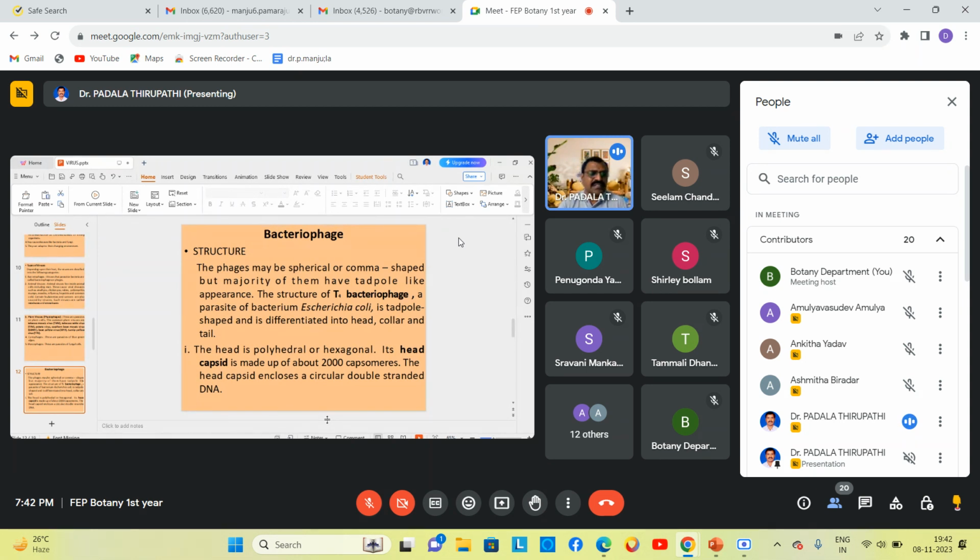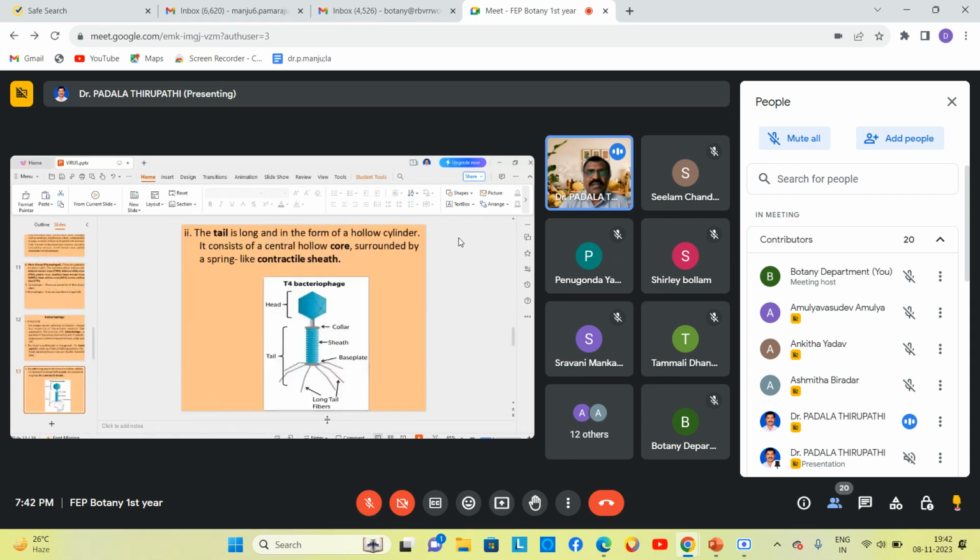Capsomeres are nothing but the subunits of the capsid, or protein subunits. The head capsid encloses a circular double-stranded DNA. The genome of the bacteriophage is double-stranded DNA.